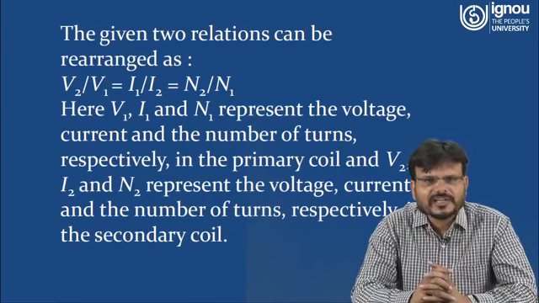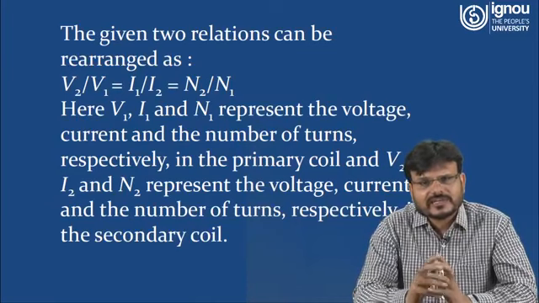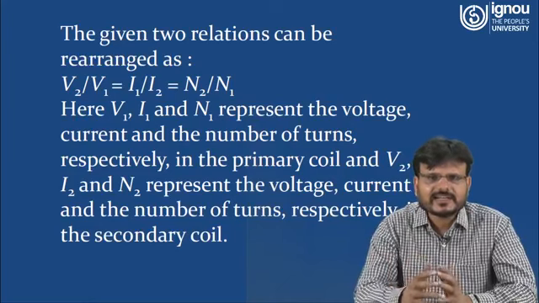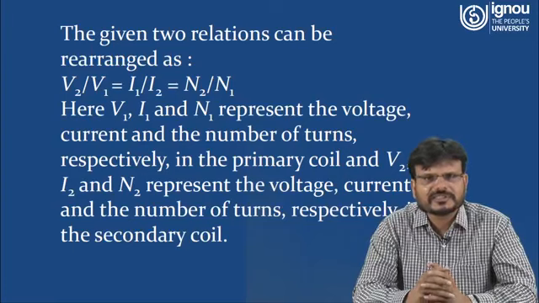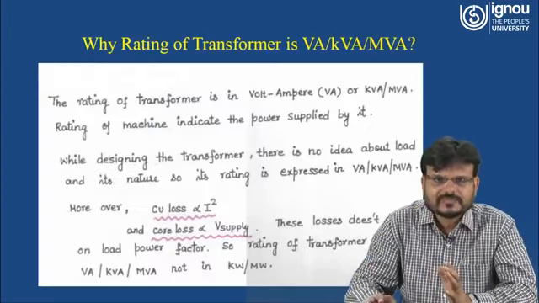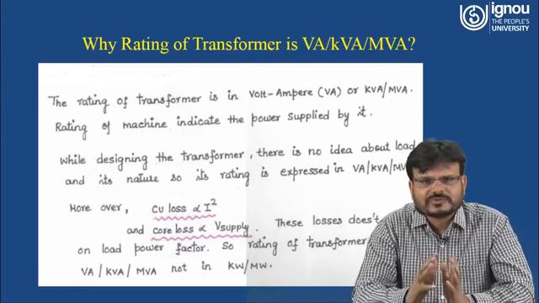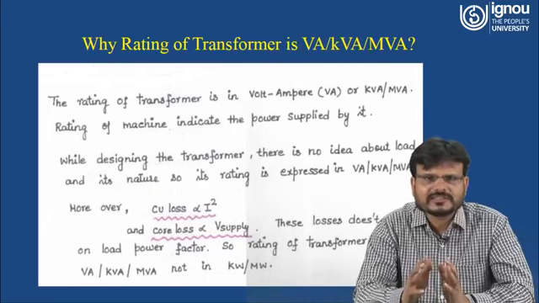Here V1, I1 and N1 represent voltage, current and number of turns respectively in the primary coil, whereas V2, I2 and N2 represent the voltage, current and number of turns respectively in the secondary side. So what does a transformer do? A transformer just steps up and steps down the voltage and current.